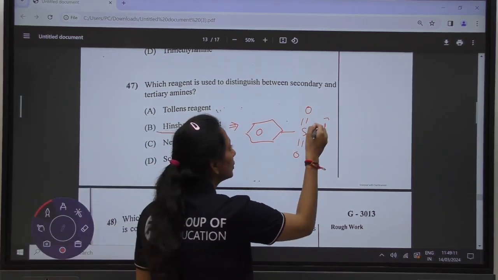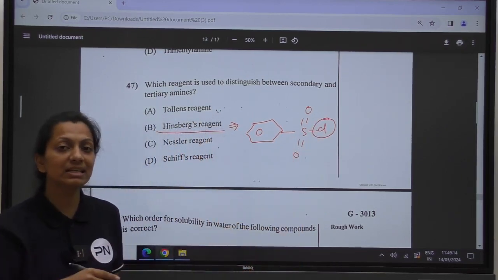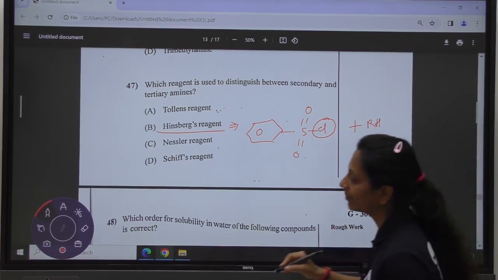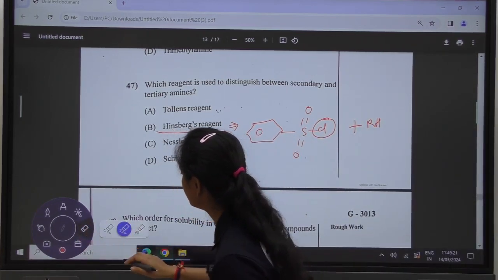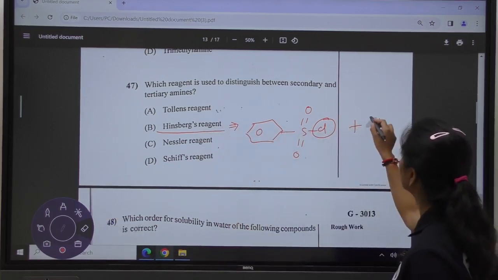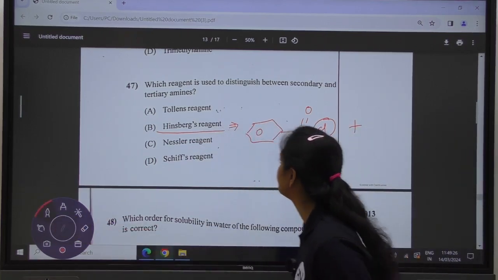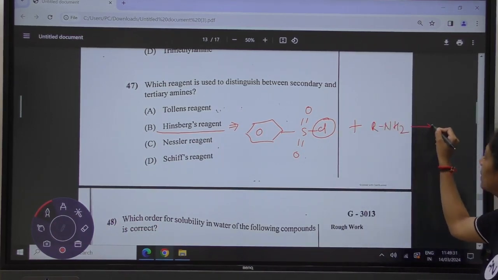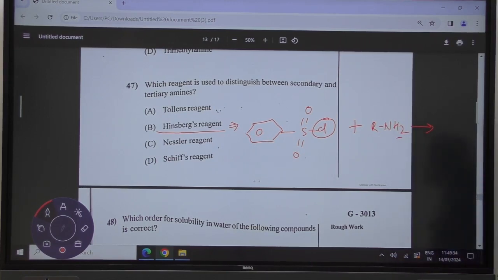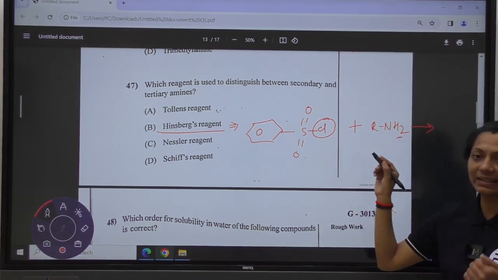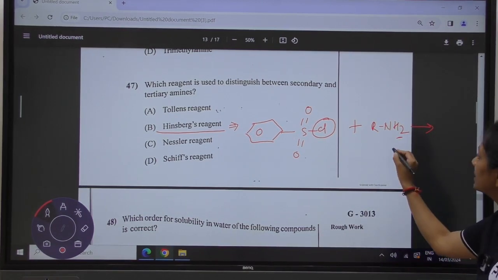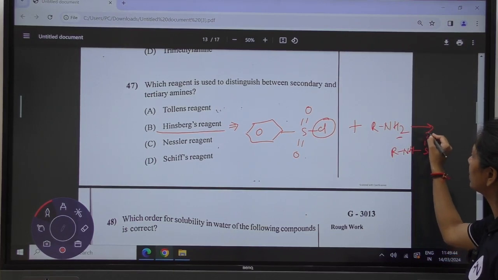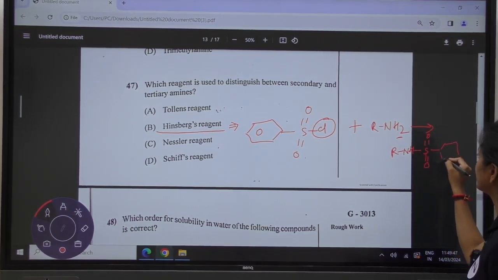This chloride is going to react with the hydrogen present in the amine. Suppose we are taking a primary amine, RNH2. This reagent is going to react with one of the hydrogens present in the primary amine, and then it will form the compound with the amine, which has S double bond O and your benzene.